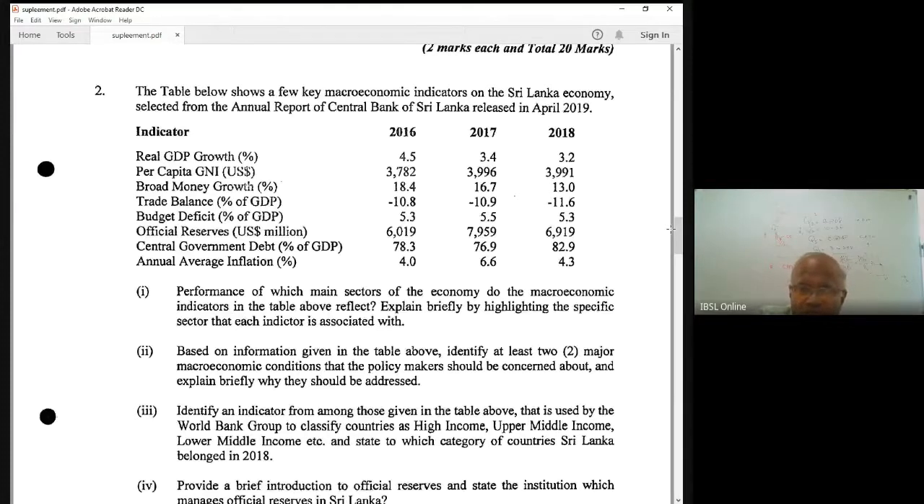fiscal issue. Central government debt is rising, 78.769, huge growth in central government debt. Debt increases. When debt increases, government will have to service the debt, pay this debt. When the government tries to pay this debt, the government doesn't have money for other purposes, to meet the investment expenditure or meet the current expenditure.